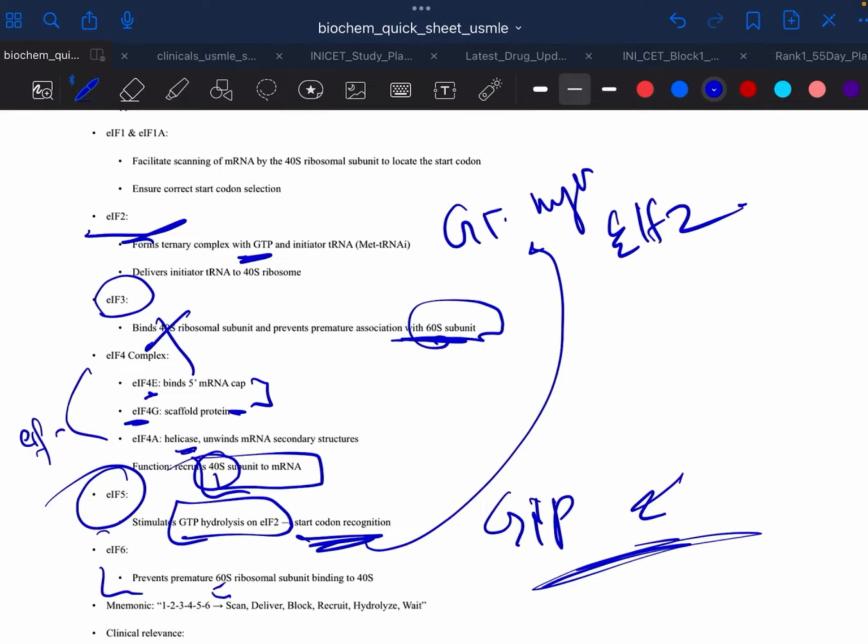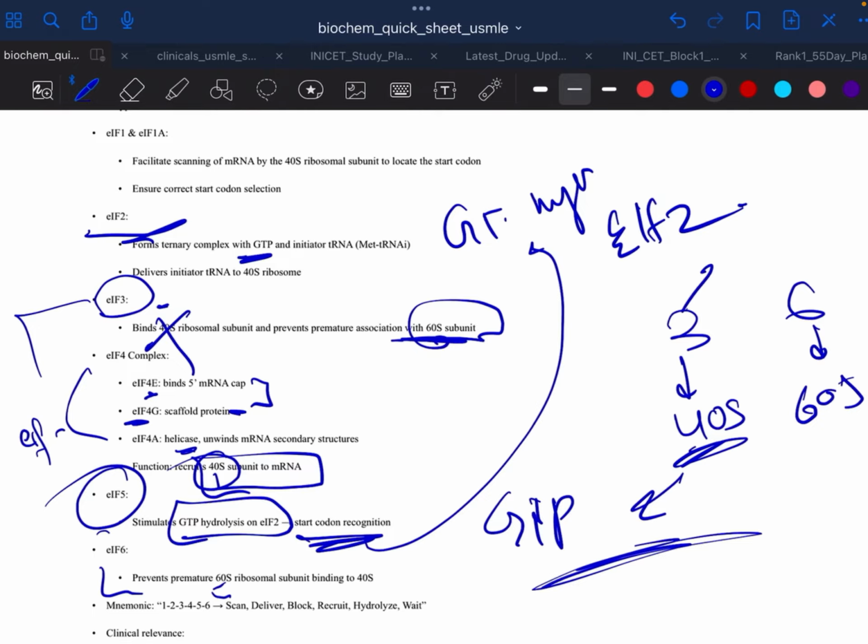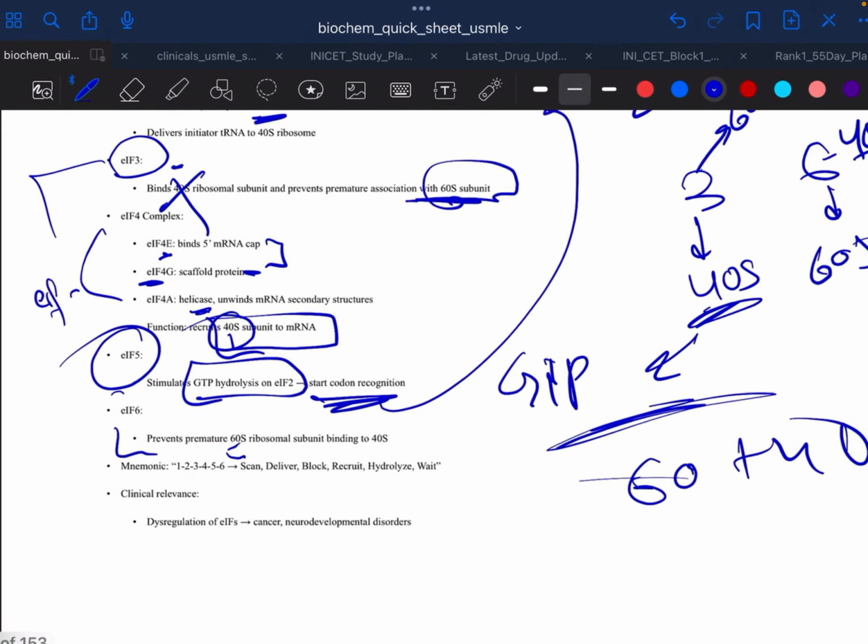Now we don't want it to again go and bind with the 60S, which was blocked by 3. So 3 and 6 have the same function. Like 3 is blocking premature ribosome attachment to 40S, and this one is blocking the 60S. Here it was giving to 60S, now it wants to bind with 40S. So this is the sequence in eukaryotes, the 60 plus 40 thing.